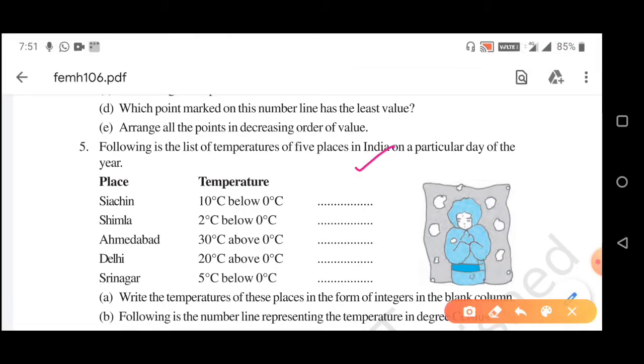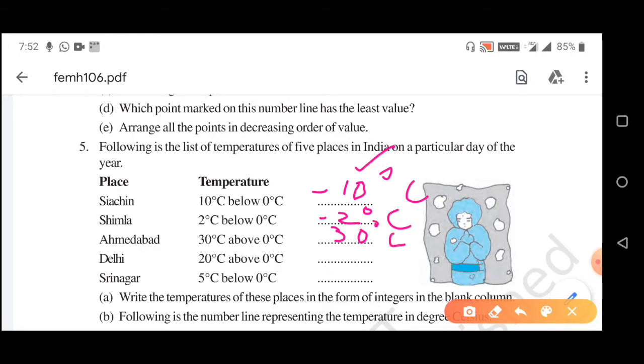So here we have to fill. Siachen is 10 degree centigrade below 0 degree centigrade. So in the form of integers, since it is below 0 degree centigrade, we have to write minus 10 degree centigrade. Shimla is 2 degree centigrade below 0 degree centigrade, so it will be minus 2 degree centigrade. Ahmedabad is 30 degree centigrade above 0 degree centigrade, so it will be plus 30 degree centigrade.